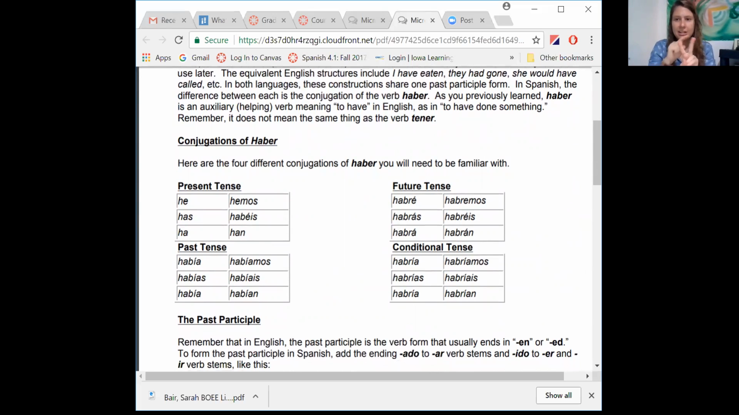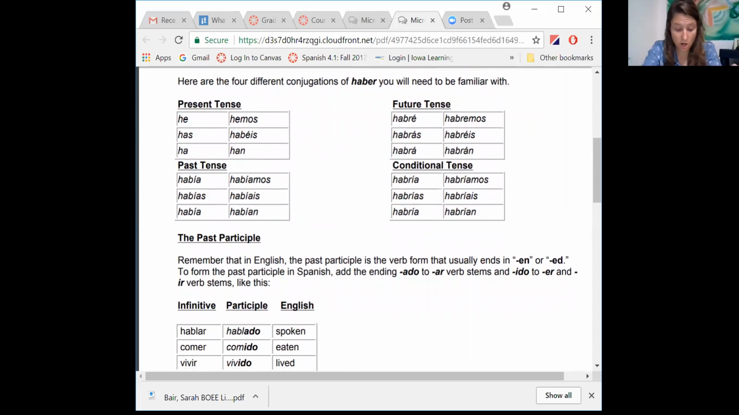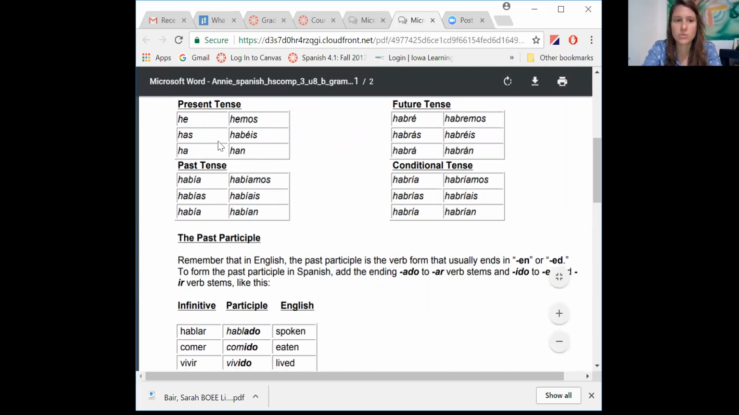So I have eaten. I had slept, right? I would have told her, right? So these are the conjugations that you'll need to know. Make sure you know these really well. There are a total of 15 questions about these things on your test. So if you don't know them, you're going to get a little stumped.